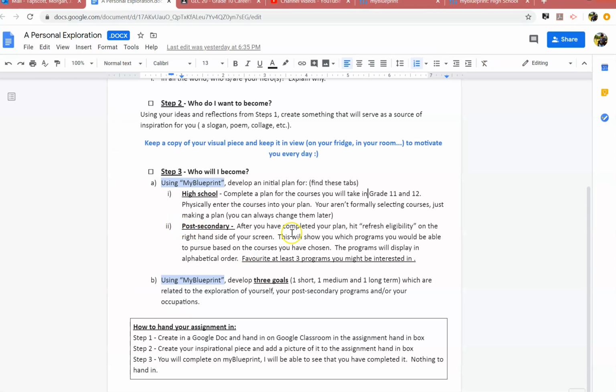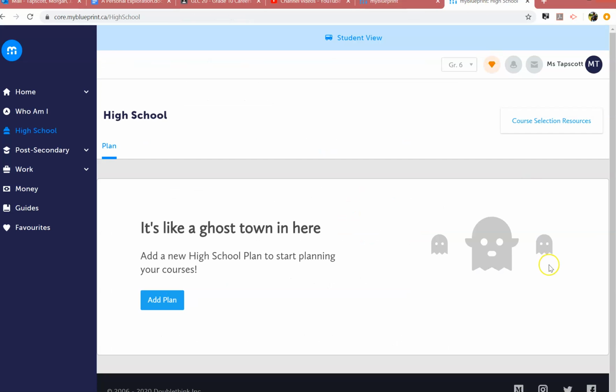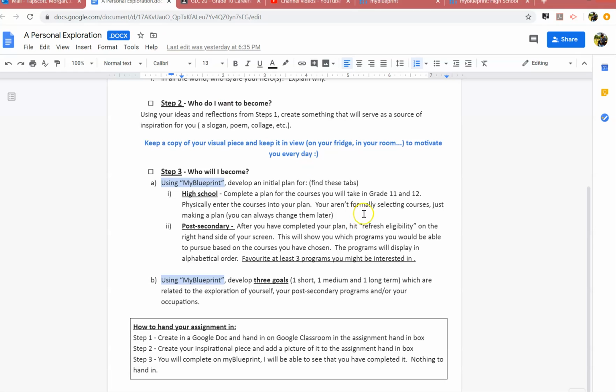Then, once you've done that, you have to hit refresh eligibility. So it's down here, so on your screen, on the right-hand side, if you scroll down a little bit, there'll be a little, like an arrow in a circle, and it'll say refresh eligibility. You don't have to click that button, okay, because it will now take into account all of the courses you've added, okay, and show you some programs that you could potentially pursue based on the courses that you have selected. Okay, so they will show up